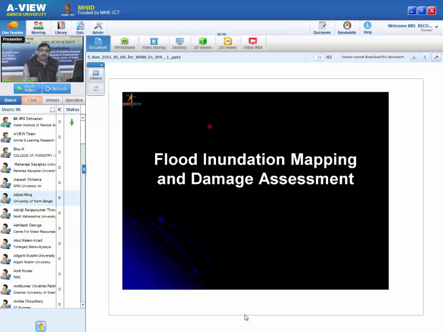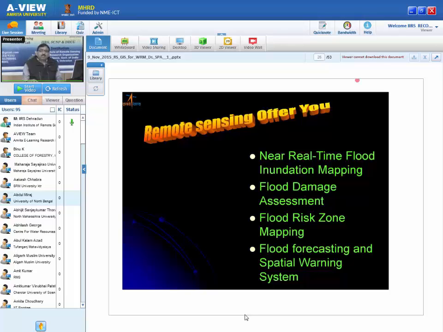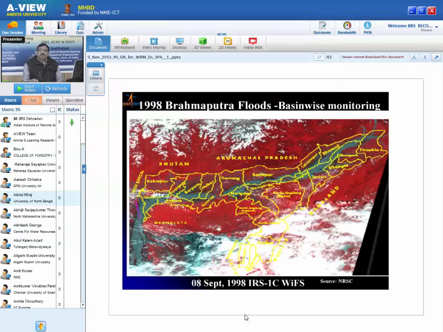Now next is what we are doing operationally. Suppose there is a flood somewhere. Relief people or government personnel are interested: tell me how much area is inundated, and what is the damage? So how will remote sensing help? A few slides will explain this. Remote sensing will provide you near real-time flood inundation mapping, flood damage assessment, flood risk zone mapping, flood forecasting and spatial warning. Now this is an old picture, but it will give you an idea of how remote sensing helps.